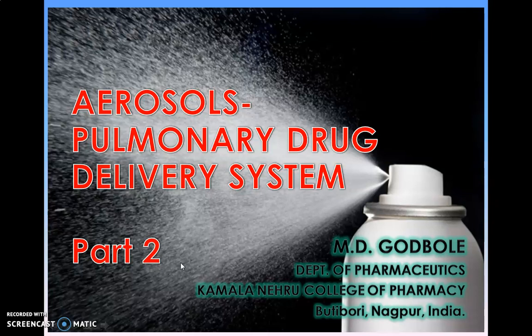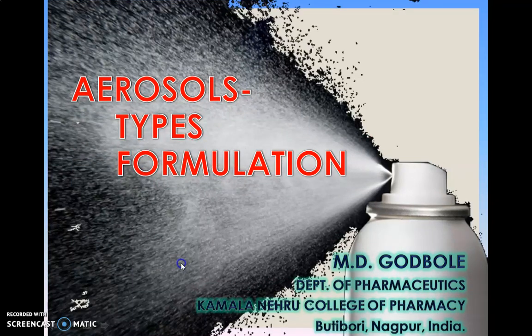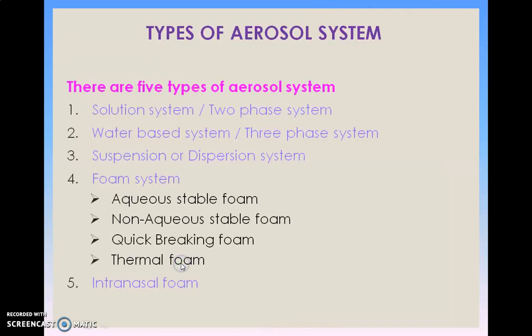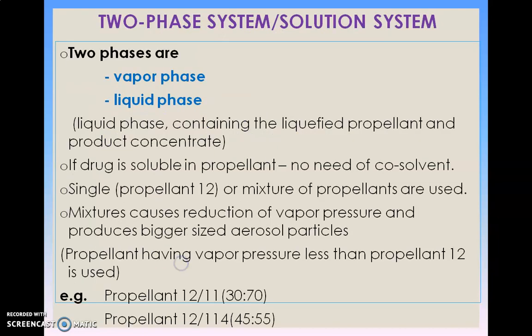In the second part of aerosol drug delivery, we will discuss types and formulation of aerosol dosage form. There are 5 types of aerosol system: solution system, also called two-phase system; water-based system, also called three-phase system; suspension or dispersion system; foam system, which includes aqueous, non-aqueous, quick breaking and thermal foam; and the next is the intranasal foam. Two-phase system comprises vapor phase and liquid phase.